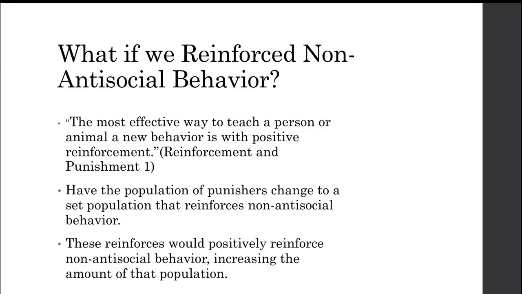In our final portion of the project, we wanted to analyze what would happen if we used reinforcement of non-antisocial behavior rather than punishment of antisocial behavior. Our source, Reinforcement and Punishment, says the most effective way to teach a person or animal a new behavior is with positive reinforcement. So in this case, we decided to have the population of punishers change to a set population that reinforces non-antisocial behavior. These reinforcers would positively reinforce non-antisocial behavior and increase that population amongst the total population.